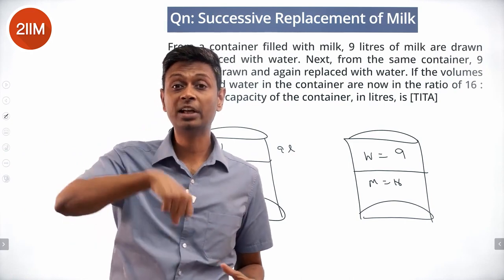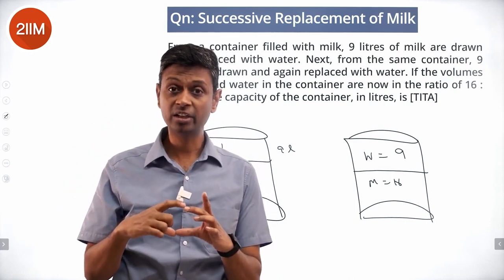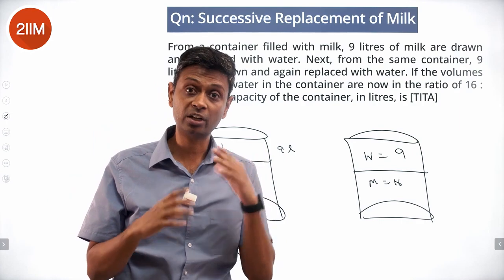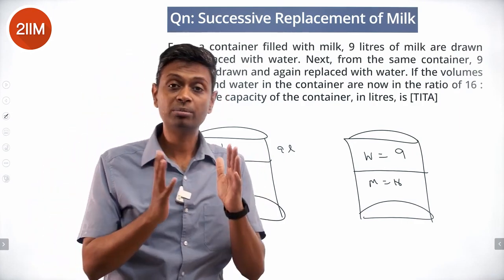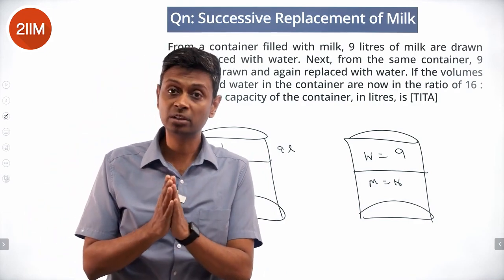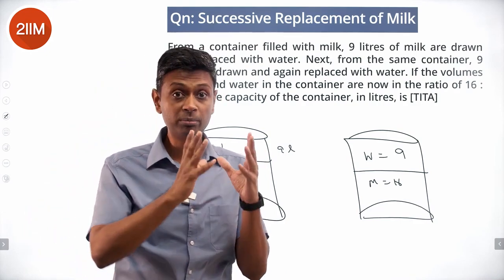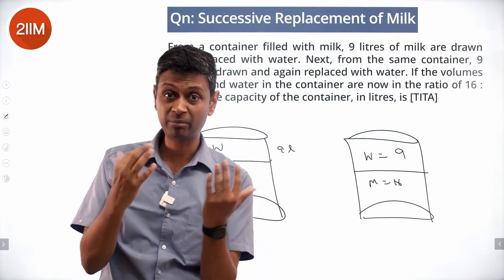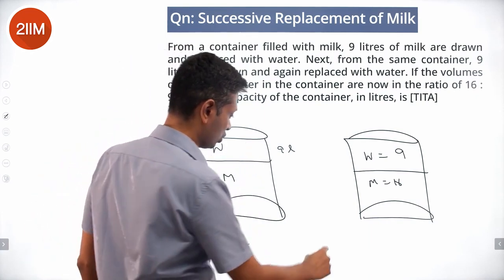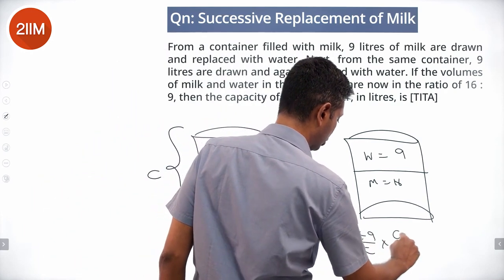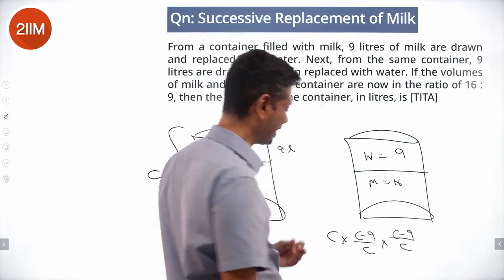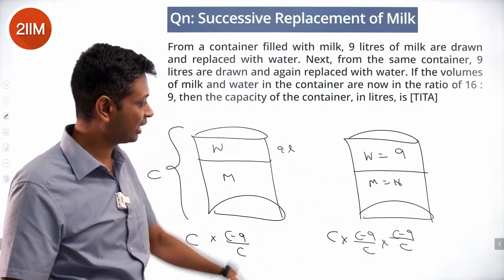Why? We're removing 9 liters. C minus 9 is retained. C minus 9 by C of whatever we started off, that much milk will be there. Suppose we're removing half of it. Whatever milk was there, half of that will be remaining. Suppose you're removing 1/3 of that. Whatever milk was there, 2/3 of that will be remaining. Remaining is C into C minus 9 by C into C minus 9 by C. This is the fraction of milk remaining.